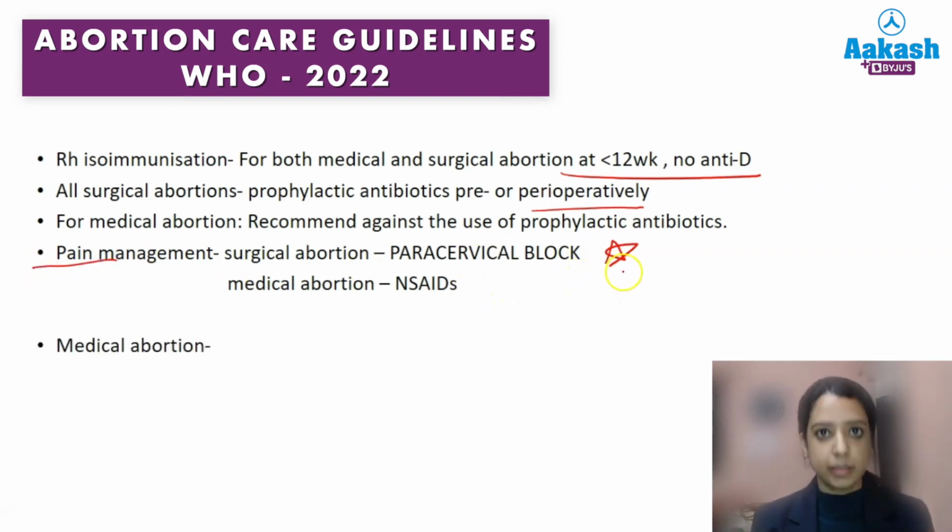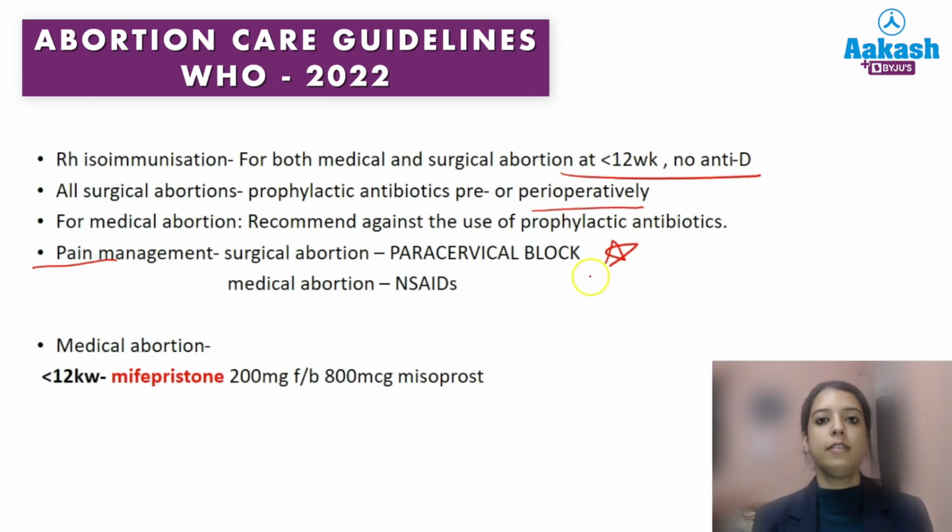Next comes the methods. First we'll discuss the medical methods. Though there are no major changes, wherever the changes are there, I'll tell you. The important point in the WHO abortion care guidelines booklet is that for medical abortion at less than 12 weeks, we have three methods. One is to give mifepristone 200 mg, and after 24 hours give misoprostol 800 mcg. This could be vaginal, sublingual or buccal. By any route you can give the 800 mcg single dose. So this is one of the methods.